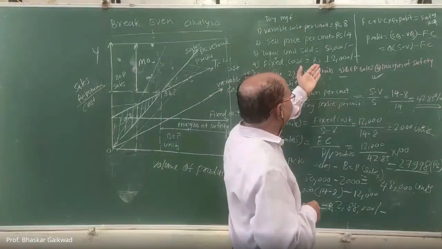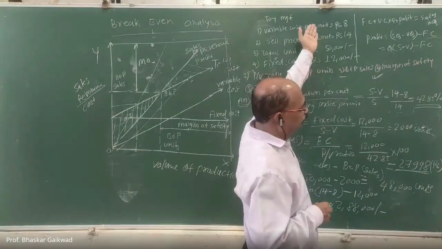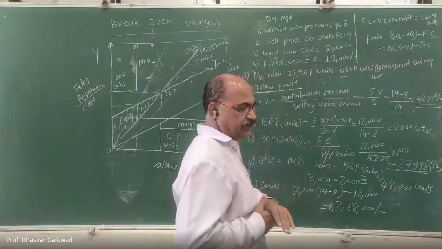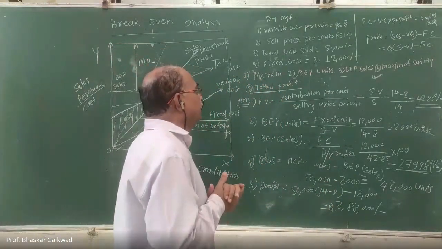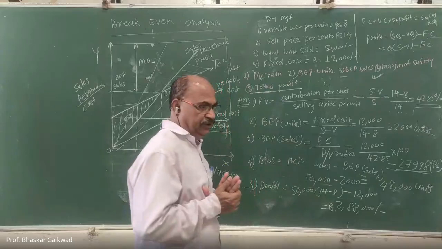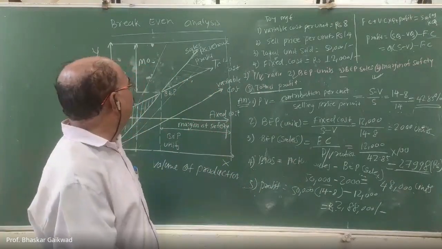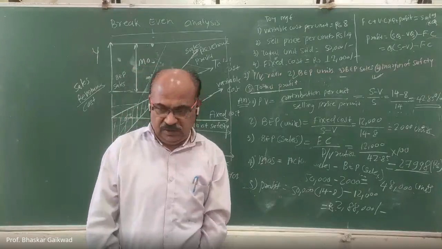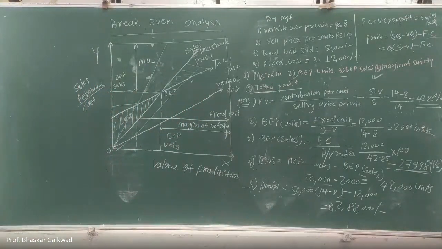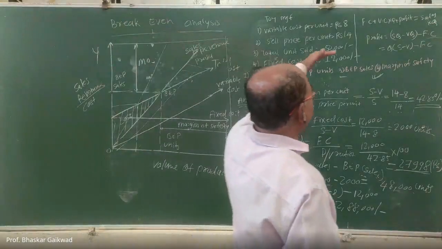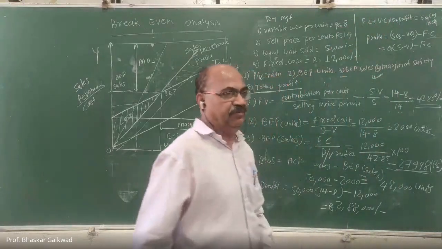What quantity actually needs to be sold? Is there a problem in the variable cost or selling price per unit? And the top management also needs to take that decision. Okay, so this is about the break-even analysis. If there is no doubt, then as per our schedule, I think our time is over. But even though only 2 minutes are with us, if anybody has any doubt, you can ask me. Only one thing you have to remember: this formula you have to remember, then everything you will remember. Correct?